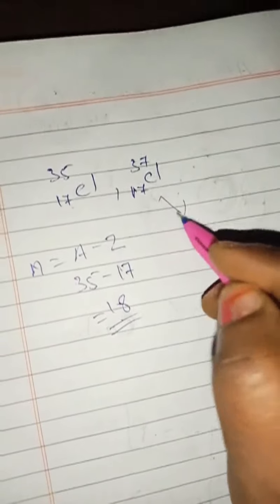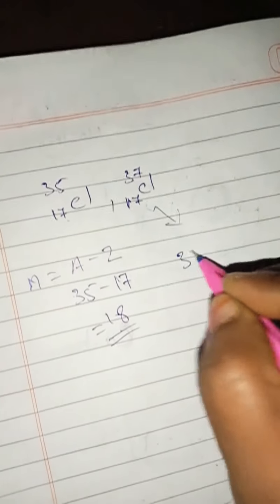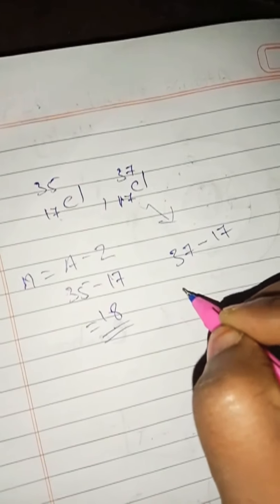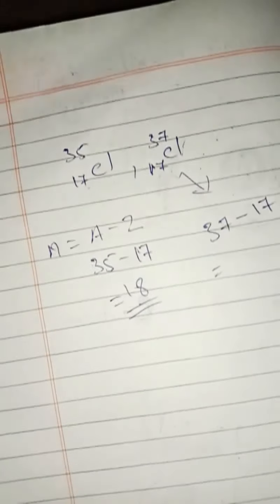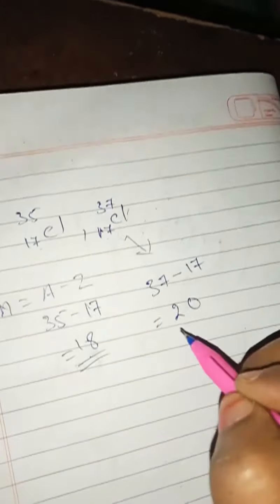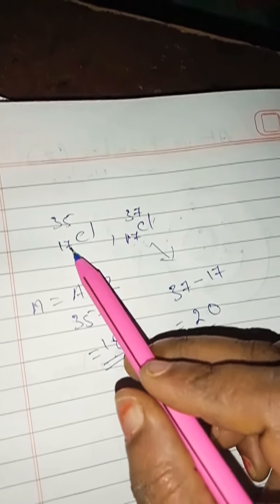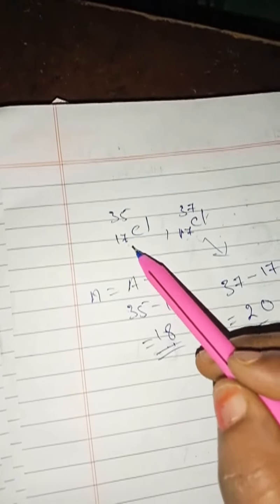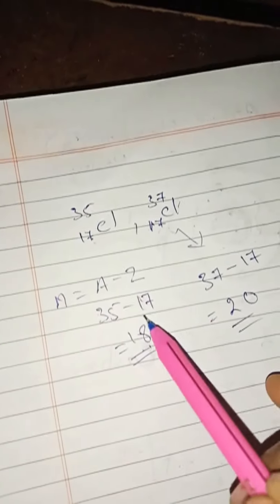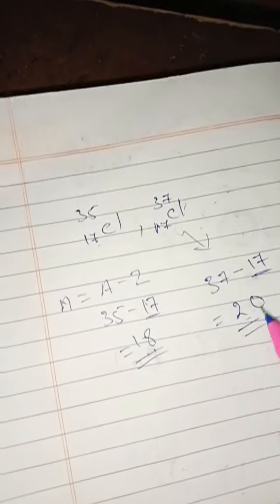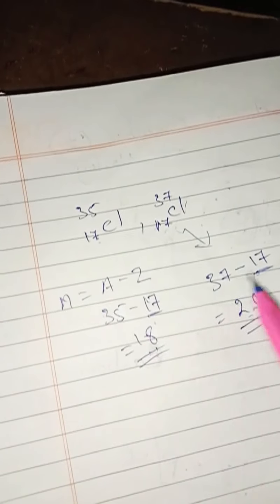and here in chlorine 17-37, here also. So 37 minus 17. So here 37 minus 17, how much you are going to get? So 20 you are going to get. So here look carefully, the atomic number is 17 in both but the mass number is different. So what I said, isotopes mean they are having same atomic number but different in their mass number, isn't it? So both are having same atomic number only, but mass number is different. Same element only we have taken, same atomic number only there, but mass number were different. So that is why they are called isotopes.